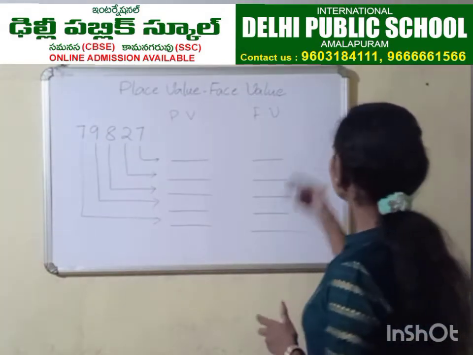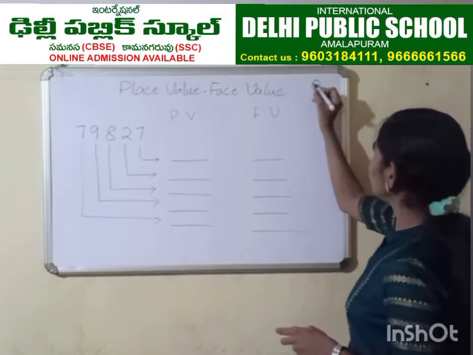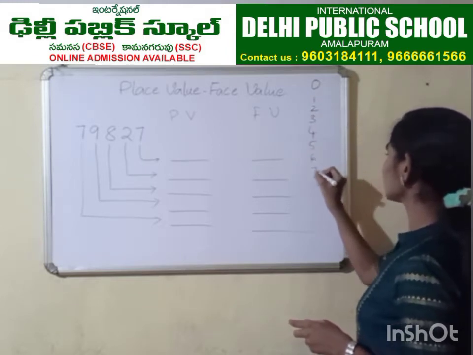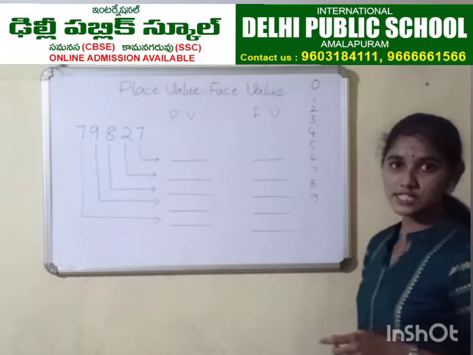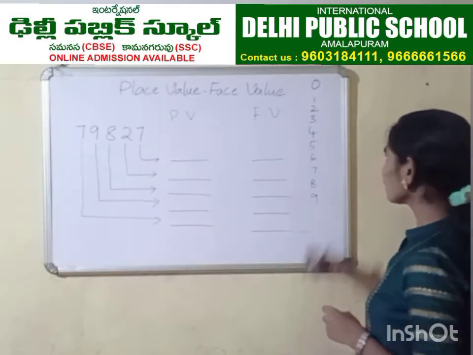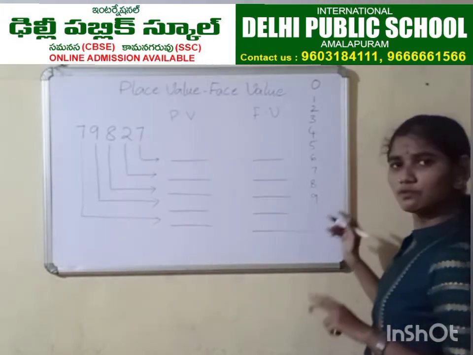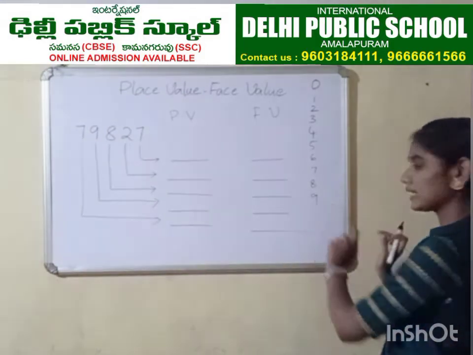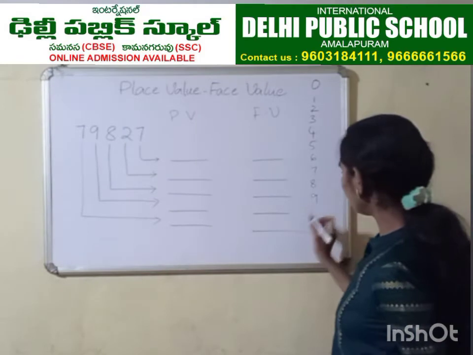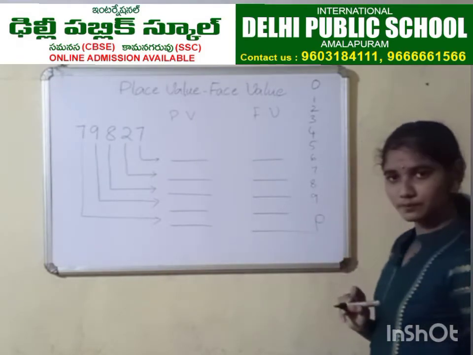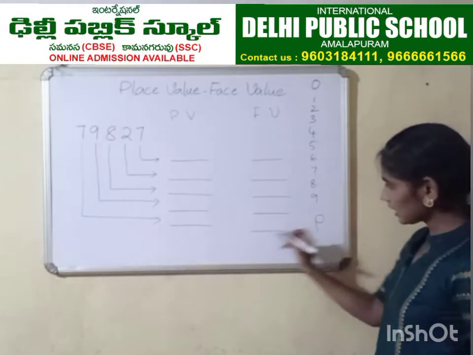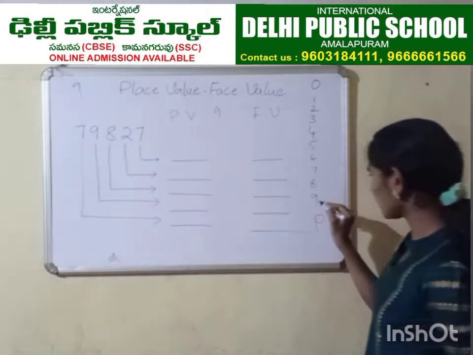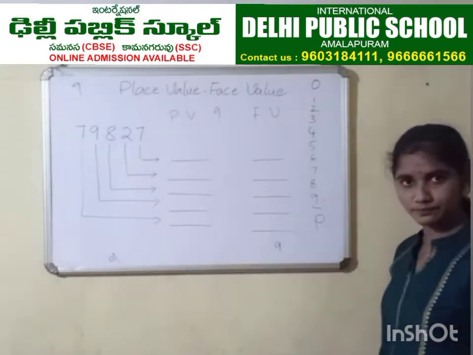You all know we have a few digits: 0, 1, 2, 3, 4, 5, 6, 7, 8, 9. These numbers we will call digits. The structure of these digits will not change. So wherever you write 9, it will be like this only. Will 9 change in this position? No, right? Wherever you write it, here or here, the 9 shape will be the same. 9 only. Right?